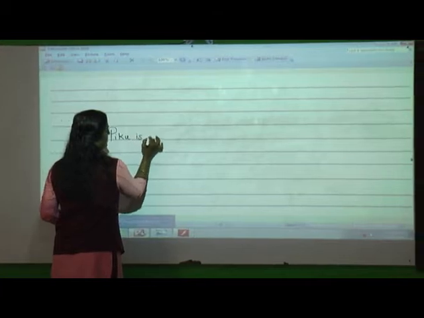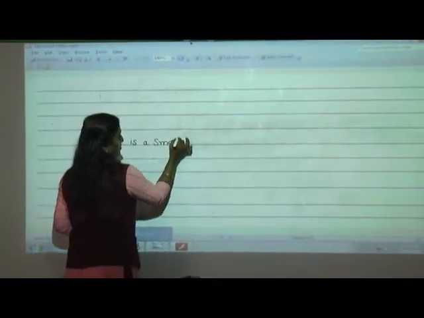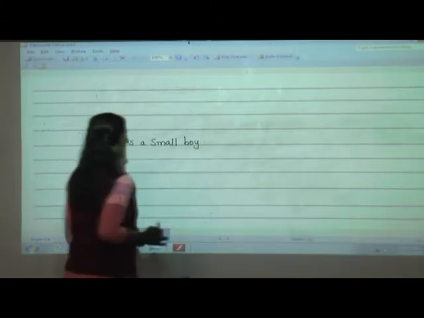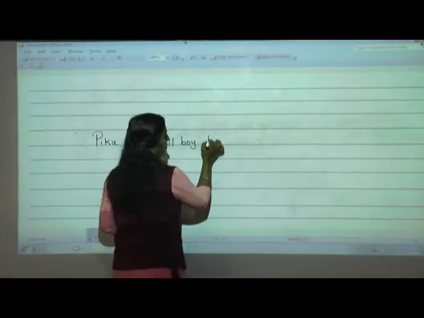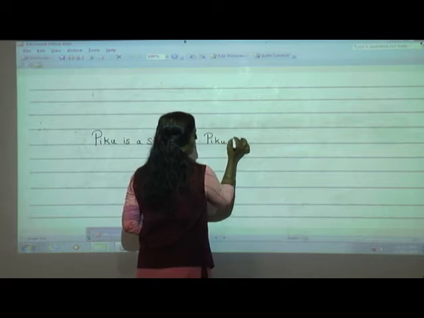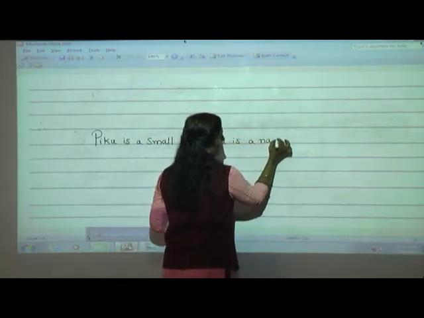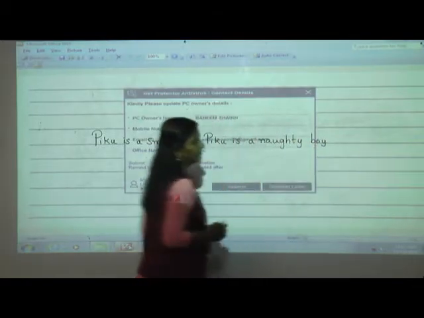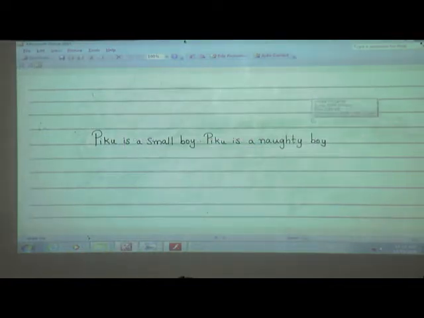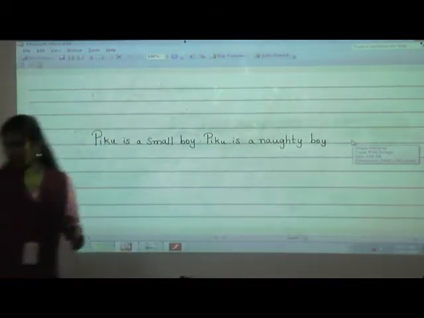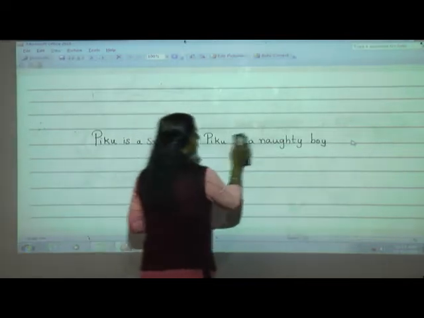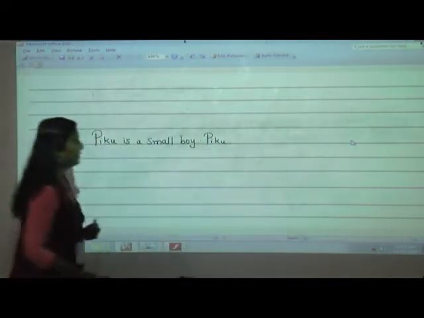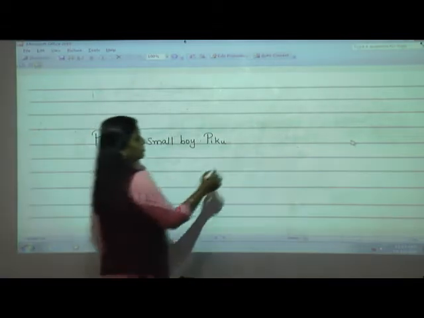Piku is a small boy. Okay, what is the sentence? Piku is a small boy. Piku is a naughty boy. Piku is a small boy. Piku goes to school.